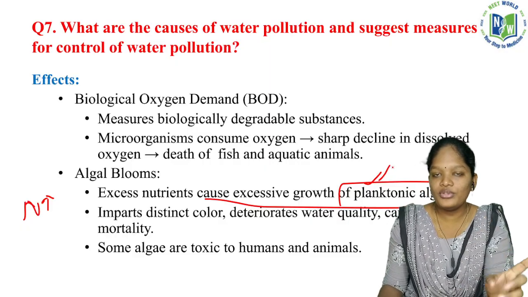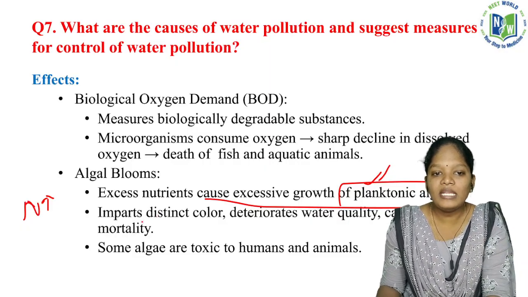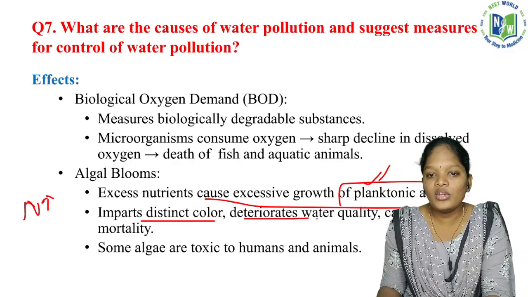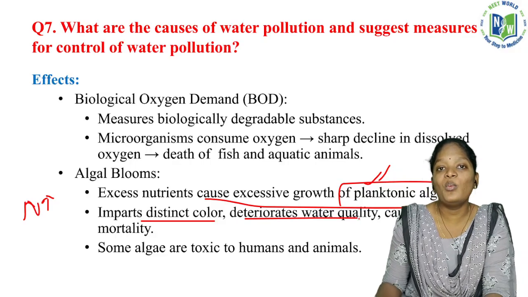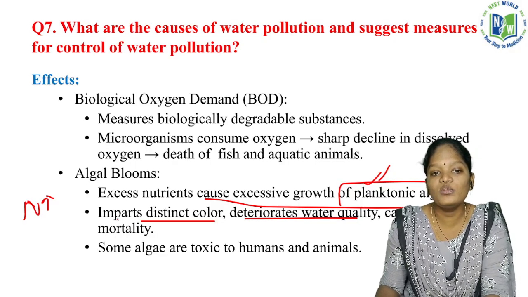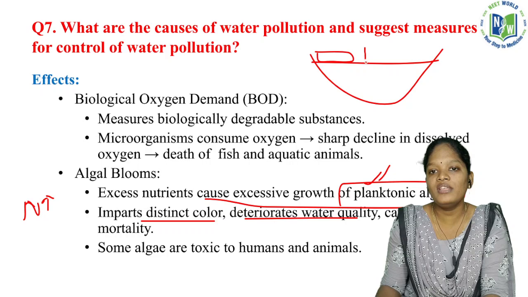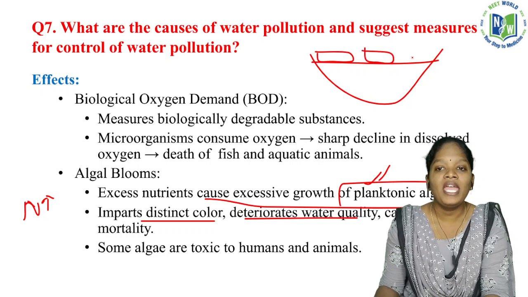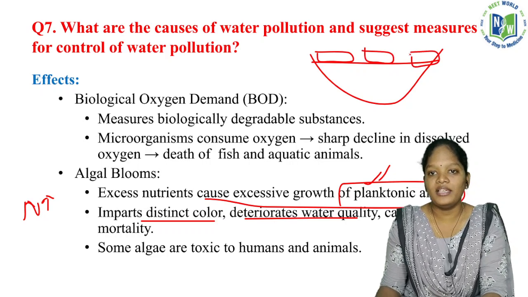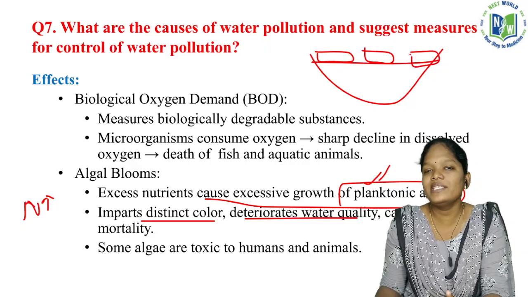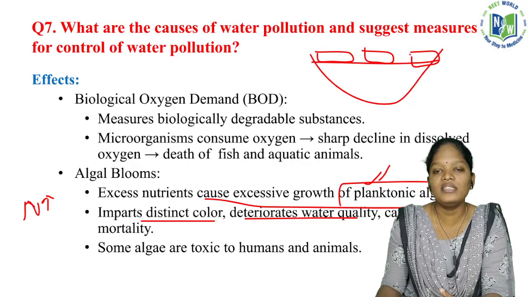More nutrients and more algae, so it imparts distinct color, deteriorates the water quality, causes fish mortality. See, you can have the experience that this is a water body and all the surface of the water body will be covered by this green color, and the green color is nothing but algae. All because of being rich in nutrients. So this is called an algal bloom.